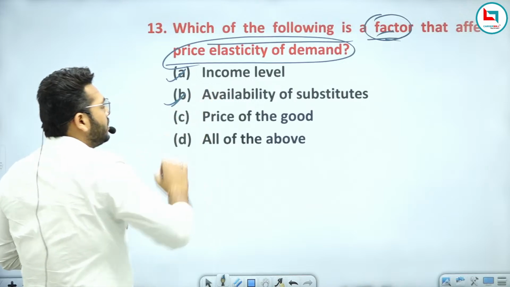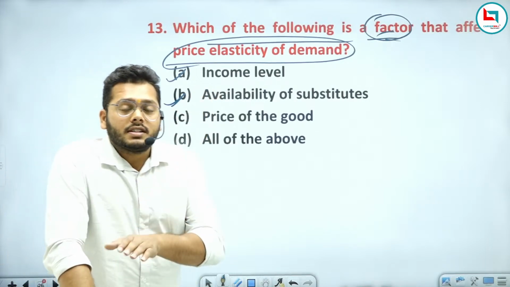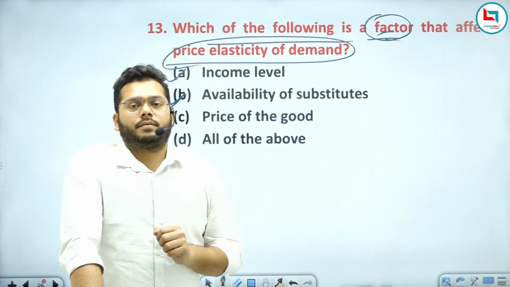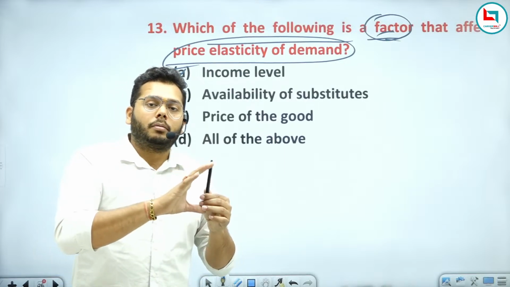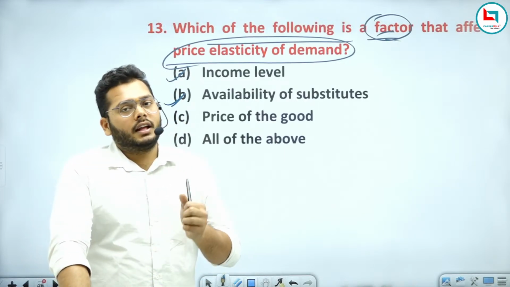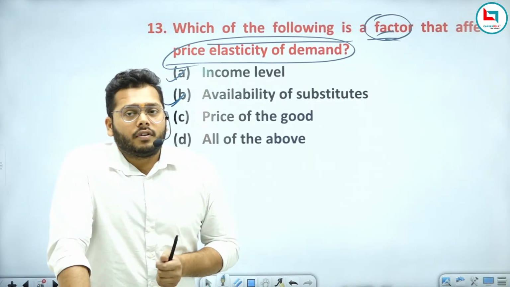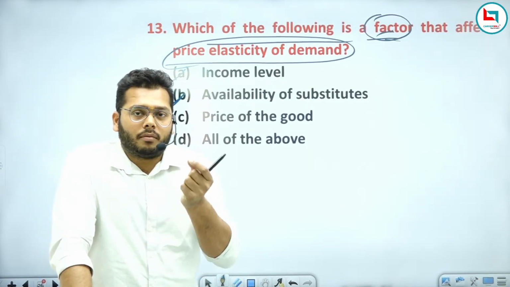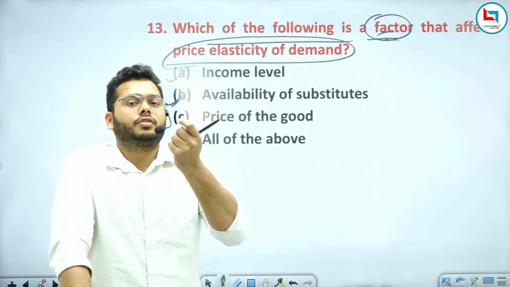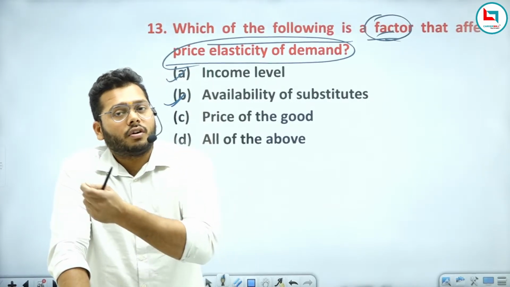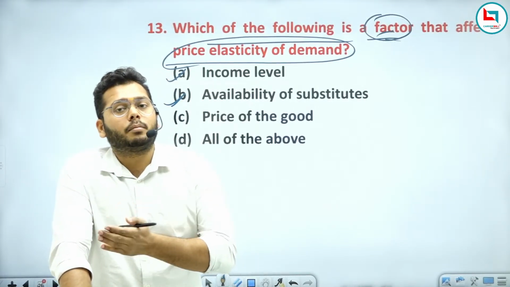Availability of substitutes means, if any goods are alternatives to each other, let's say ball pen and gel pen, they are both pens and alternatives to each other. If the price of the ball pen rises, what will you think? You will buy less of the ball pen and more of the gel pen.